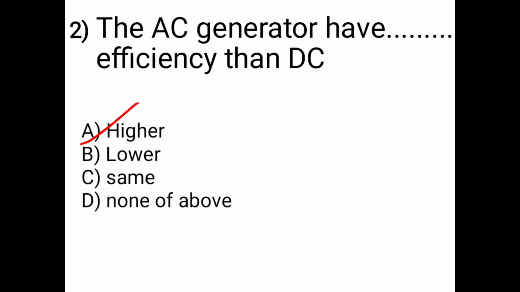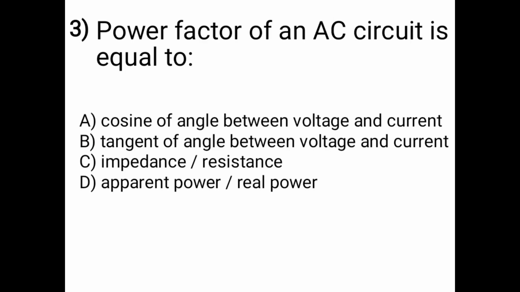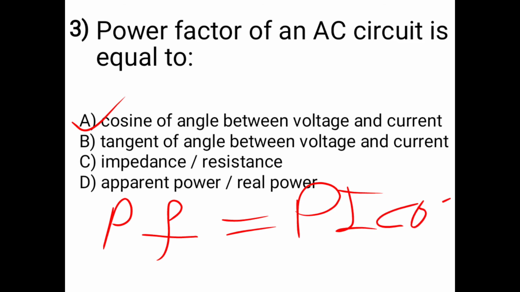Then the third question is, the power factor of an AC circuit is equal to. Options are, A is cosine of angle between voltage and current, B is tangent of angle between voltage and current, C is impedance per resistance, D is apparent power per real power. So the correct answer is option A, cosine of angle between voltage and current. The formula of power factor is VI cos phi. So the power factor of an AC circuit is equal to cosine of angle between voltage and